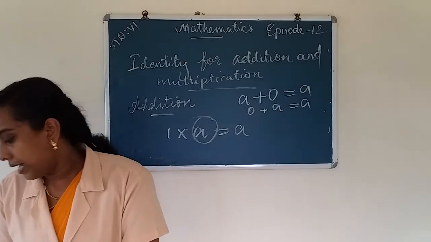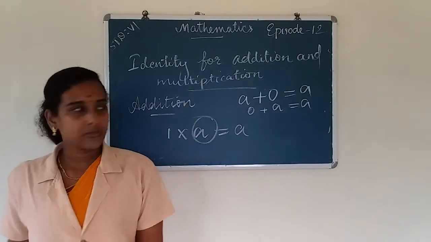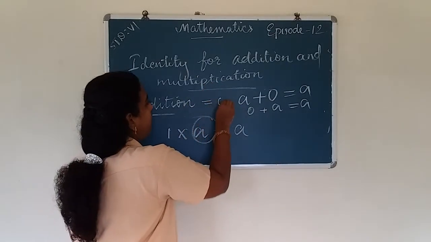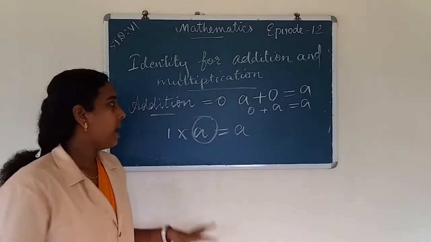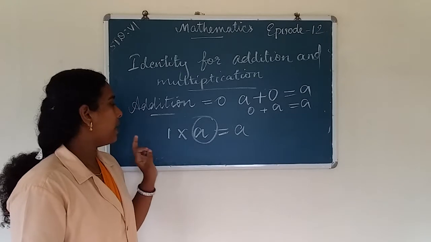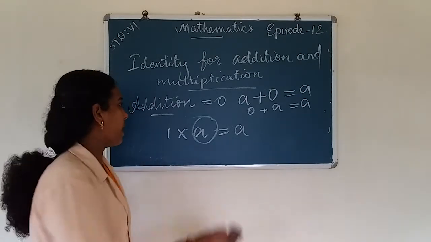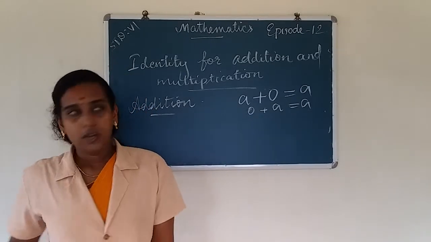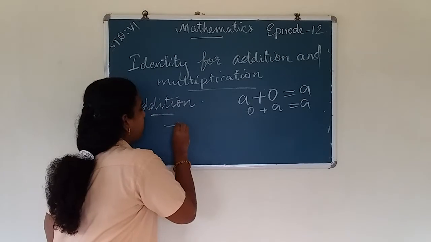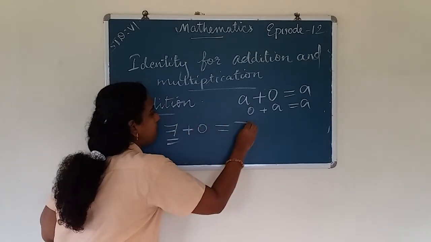So for identity for addition and multiplication, 0 is the identity for addition of whole numbers, and 1 is the identity for multiplication. Let us see an example. For addition, we can add a whole number, 7 plus 0, then we get the same number as our answer.